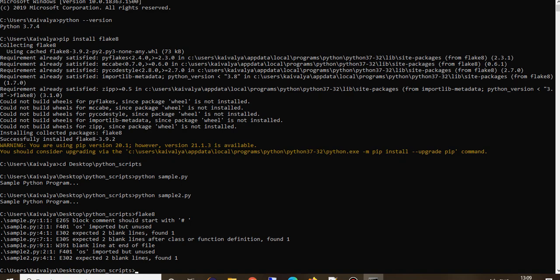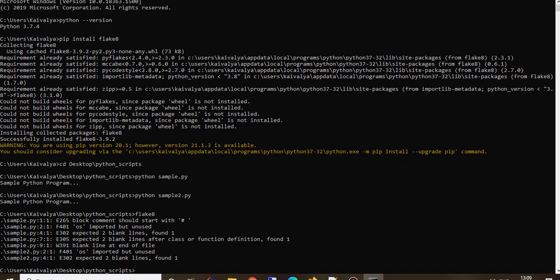So let me clear that up. This is the line number, and this is the error code or standard quality error code, which basically starts with an alphabet and then 3 digits, and then the human readable form of the error. You can read it and just correct whatever the error was.